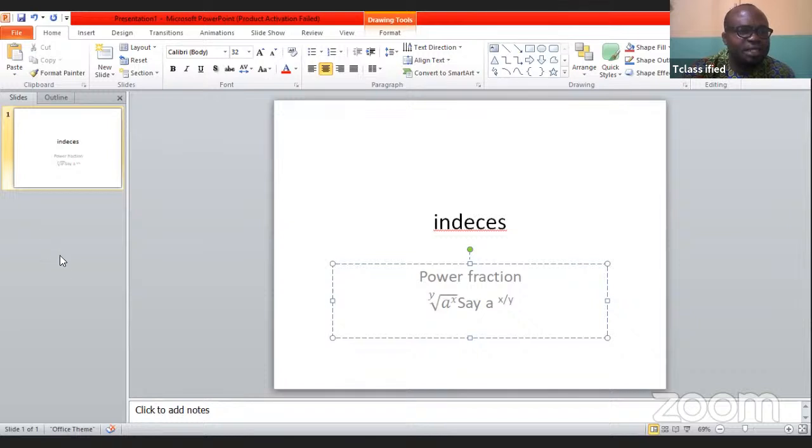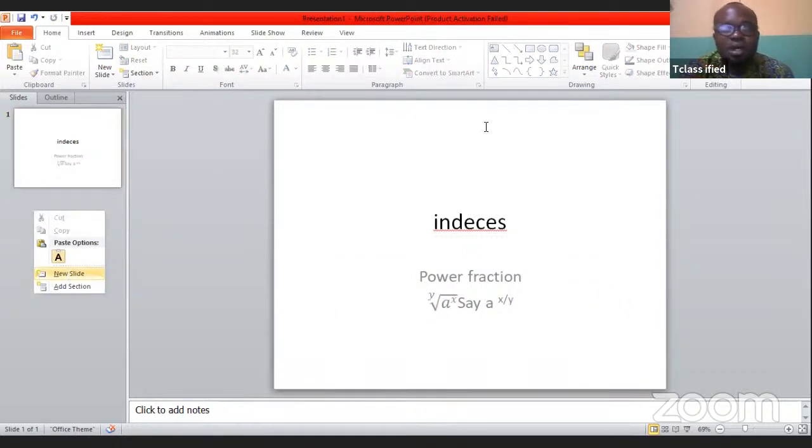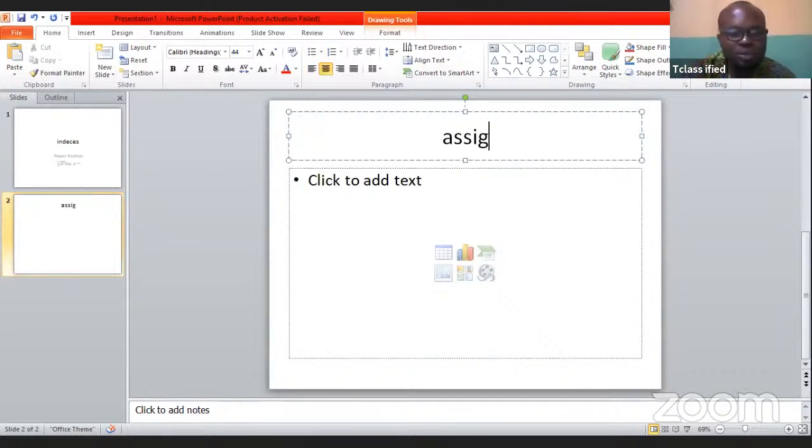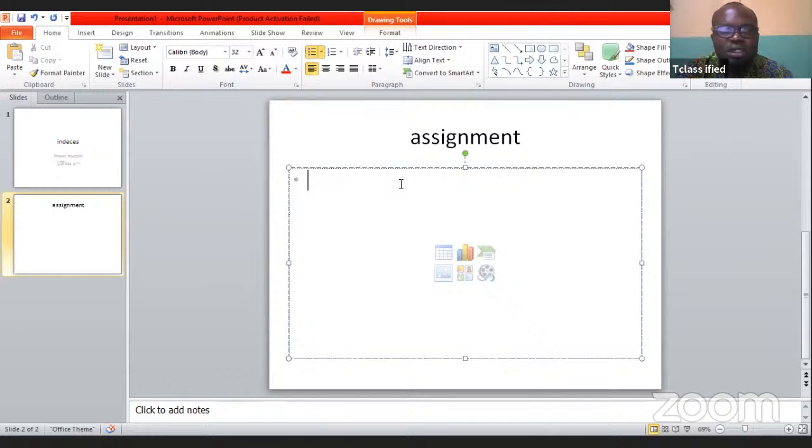So I'm going to give you an assignment now. Assignment number one: sort out for me A to power 4 times A to power 5. Okay, A to power 4 times A to power 5. So this is the first assignment. Sort this out and tell me what the answer is.